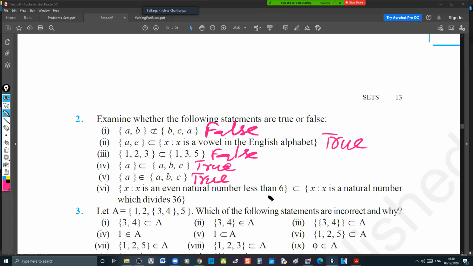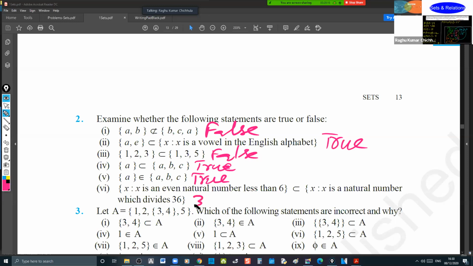Yes, sir. Six: X such that X is an even natural number less than 6 is a subset of X such that X is a natural number which divides 36. What are the factors of 36? 2 squared into 3 squared. Let us write all the factors.